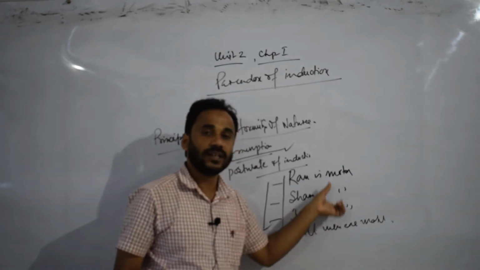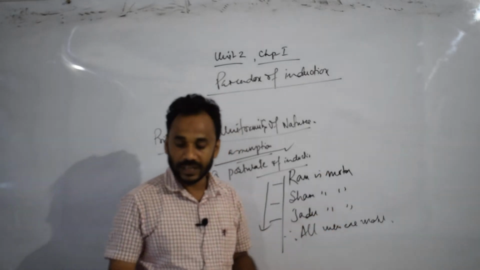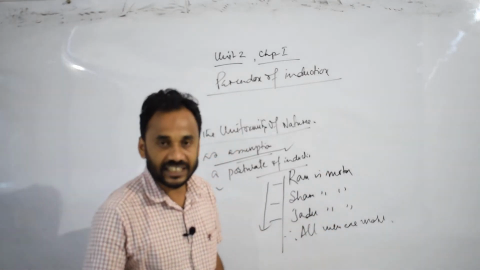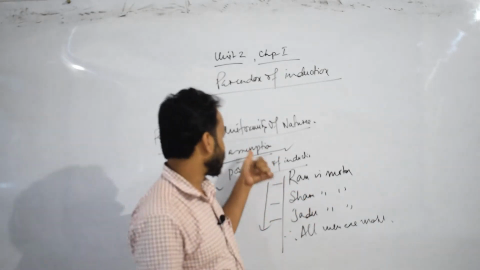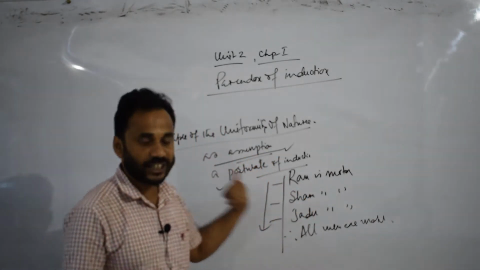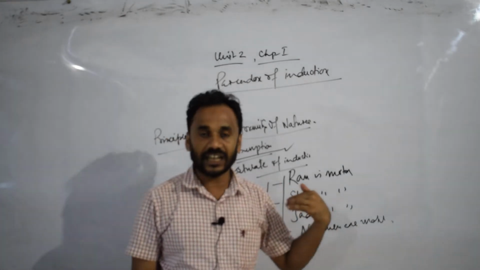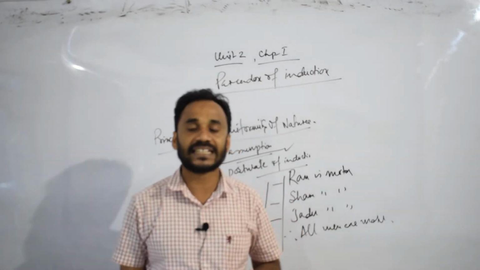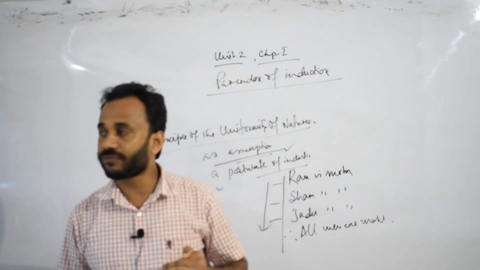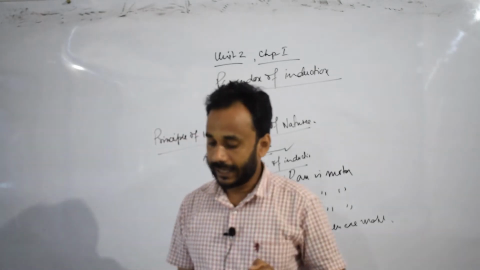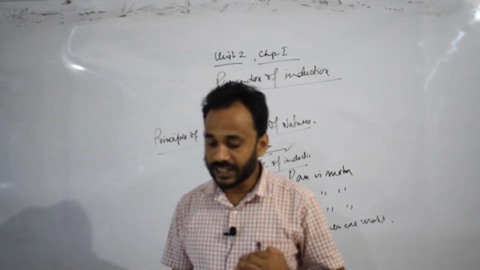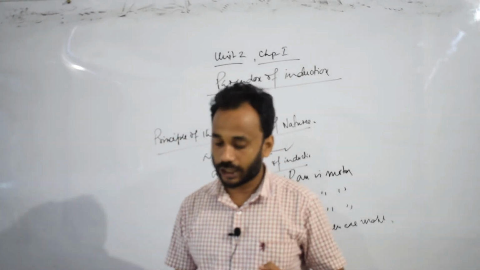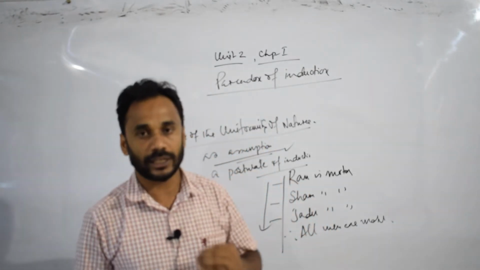Now, though Mill regards the principle of the uniformity of nature as an assumption or a postulate of induction, yet on another occasion J.S. Mill says the principle of the uniformity of nature is the result of unscientific induction or induction by simple enumeration.